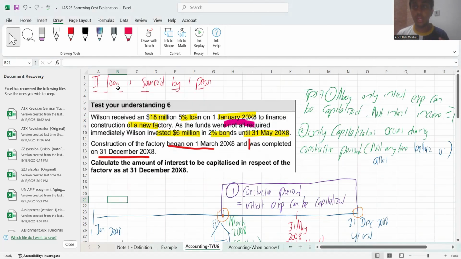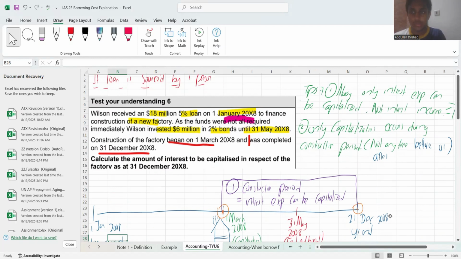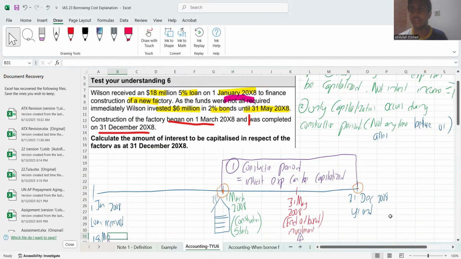So let us look at this question where we are only taking the loan from one person. Before you read the paragraph, let us read what the requirement exactly is. Calculate the amount of interest to be capitalized as at 31st December 2008. Always when I get these kinds of questions, I tend to draw a timeline. If you are able to save time during your exams, you can do this. Otherwise, find the easiest approach that lets you finish. So 31st is the year end, then obviously the year beginning would have been 1st January 2008.